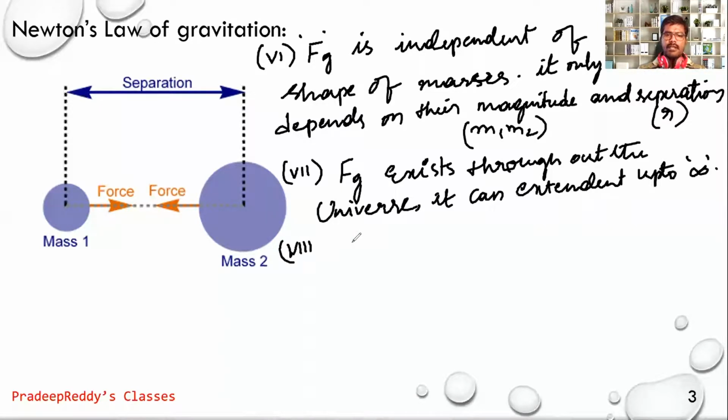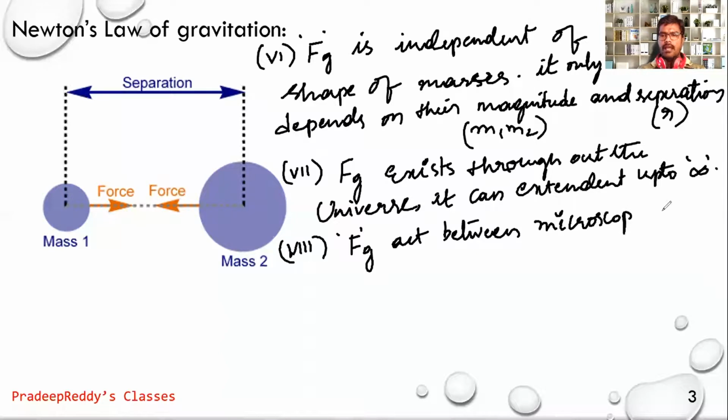And the eighth one is gravitational force acts between microscopic and macroscopic masses.